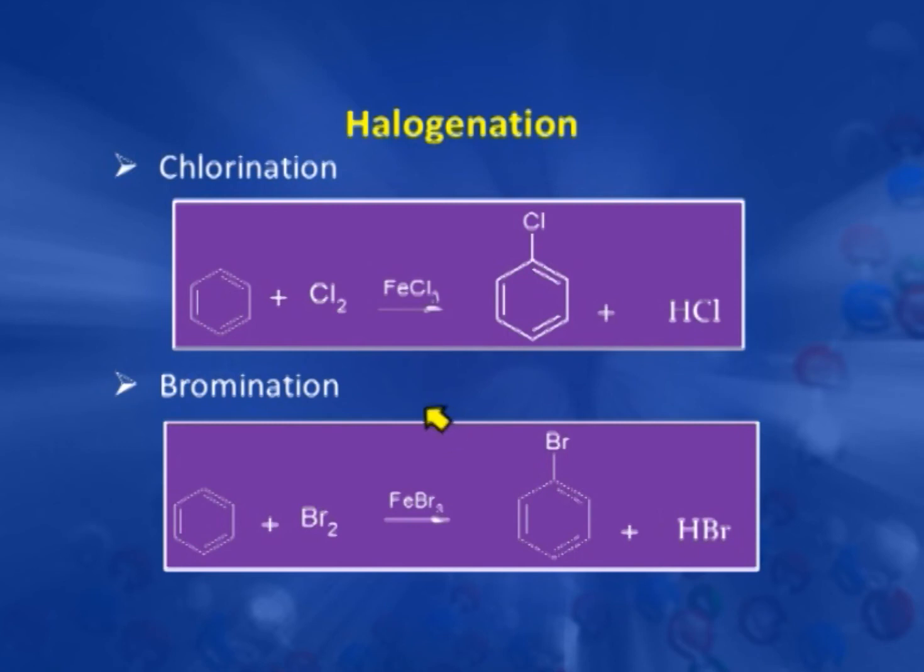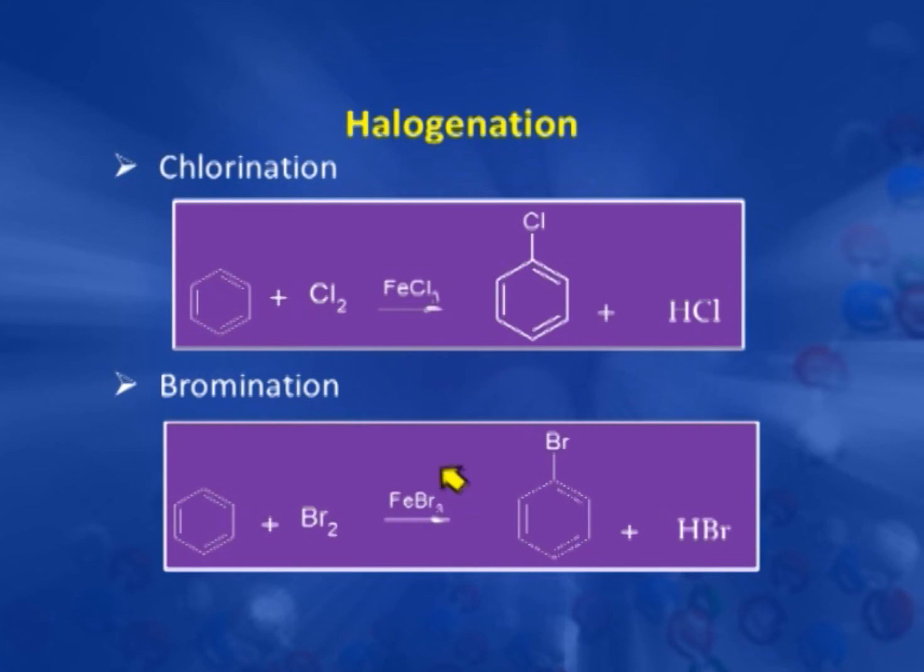As we discussed earlier also, in alkene there is a localized double bond. So, that double bond creates a polarity in the bromine molecule, and through this bromine supplies an electrophile to the alkene system. But here, due to the delocalization of pi electrons, benzene is not able to develop a polarization in the chlorine and bromine molecule. So, that is why for generation of an electrophile here there is a need for the assistance of a Lewis acid.